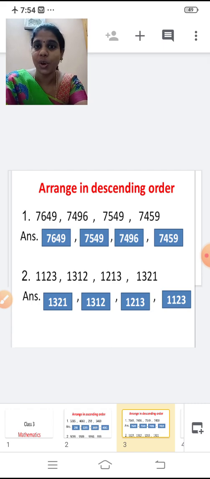Yes, you have to see the thousands place. We all have 7 in the thousands place, right? In all the numbers we have 7. So now see the hundreds place. So in hundreds place 6 is the biggest number. So 7649 is the biggest.